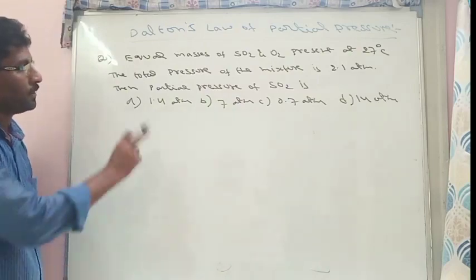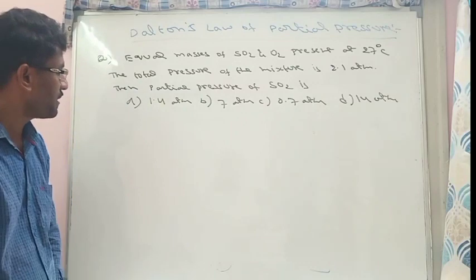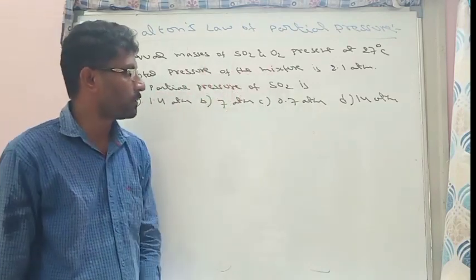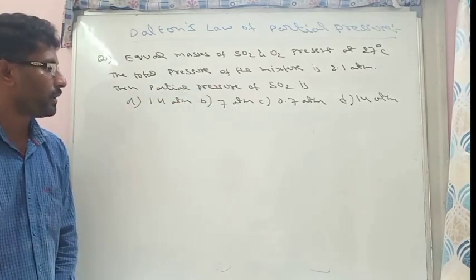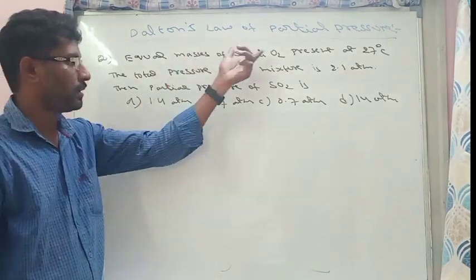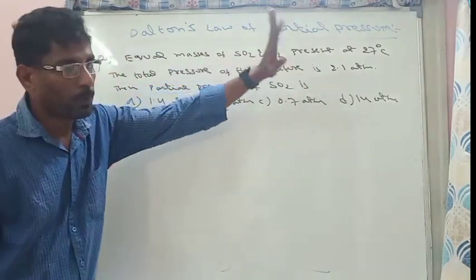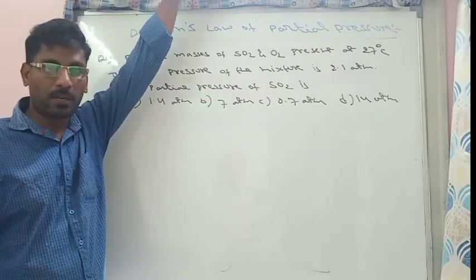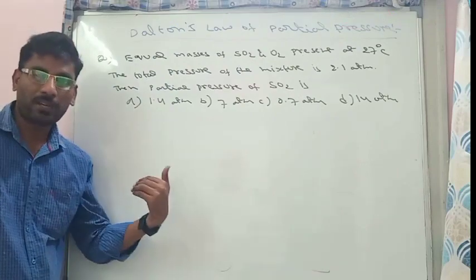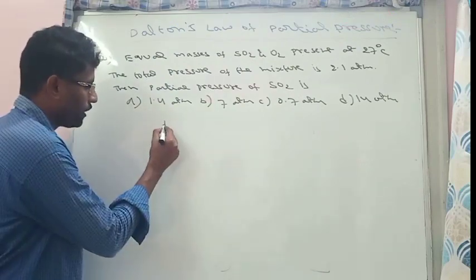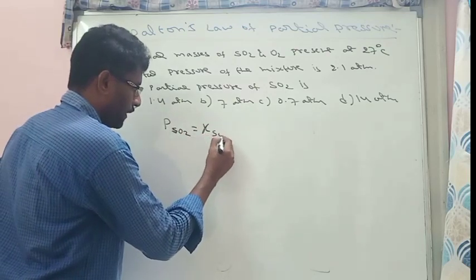Question: equal masses of sulfur dioxide and oxygen are present at 27 degrees Celsius. The total pressure of the mixture is 2.1 atmosphere. Then the partial pressure of SO2 is? Here we are taking two gases, SO2 and O2, at 27 Celsius. The total pressure is also given as 2.1, and it asks about partial pressure. As I said, the partial pressure is equal to mole fraction into total pressure. If we want the partial pressure of SO2, it is equal to the mole fraction of SO2